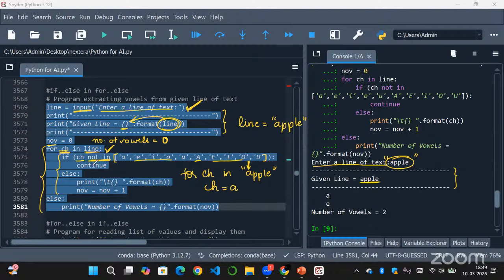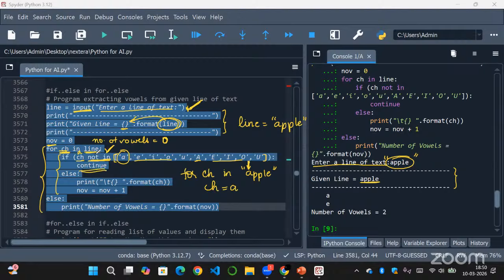So if ch, that is A, is not in these values. Is ch, that is A, not in these values? No, right? A is present here. So if ch is not in this list of vowels, you can continue.